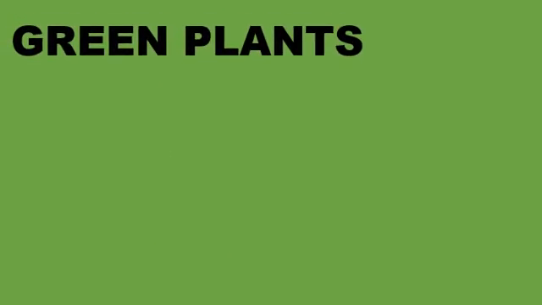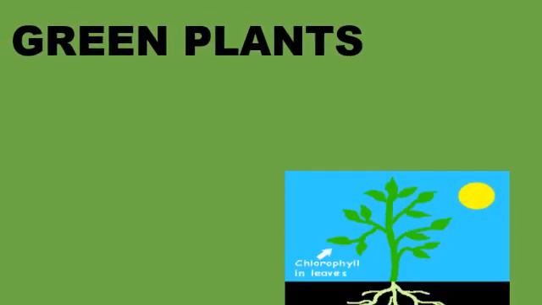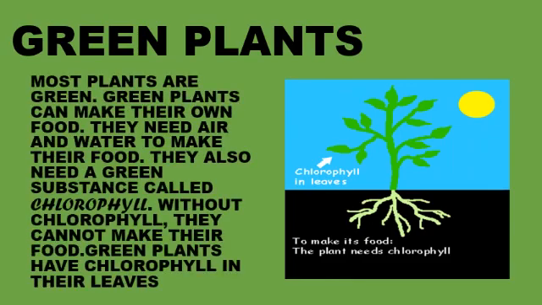Let's start green plants. Most plants are green. Green plants can make their own food. They need air and water to make their food. They also need a green substance called chlorophyll. Without chlorophyll, they cannot make their own food.